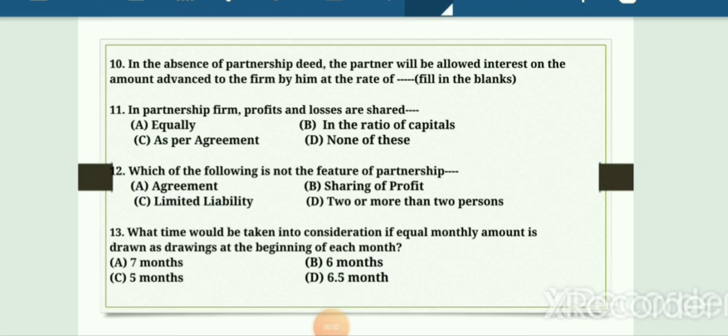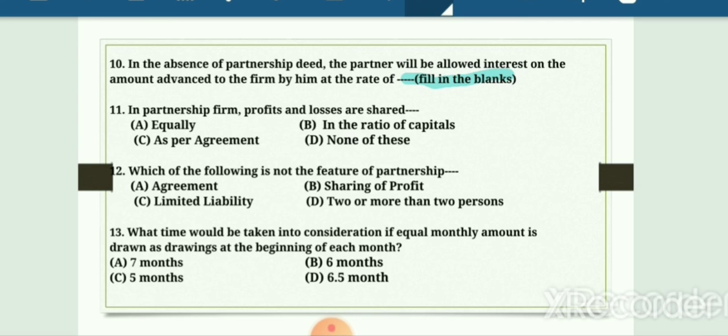Now, question number 10. In the absence of partnership deed, the partners will be allowed interest on amount advanced to the firm by him at the rate of, say, if you remember, interest on loan given by partner to the firm, if deed is not there, is allowed at 6%. Therefore, the answer of this question is 6%. Please write down here 6%.